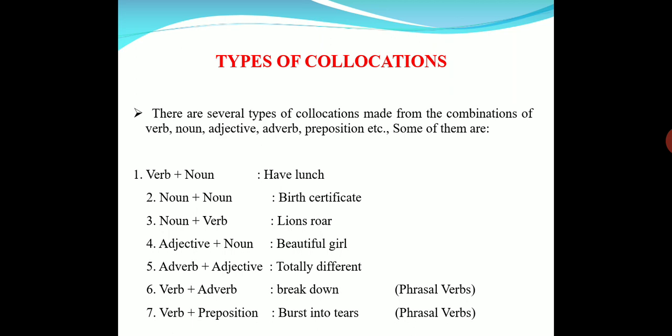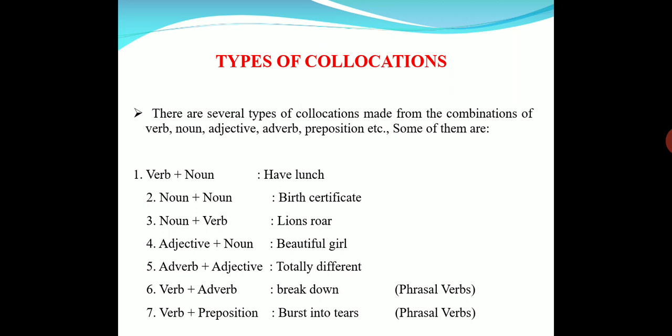And noun plus verb: lions roar. Lions is the noun and roar is the verb. Why it is called a collocation is we can't say lions shout or bark. Lions roar. That's the only word that collocates with lions. So it's called a collocation.